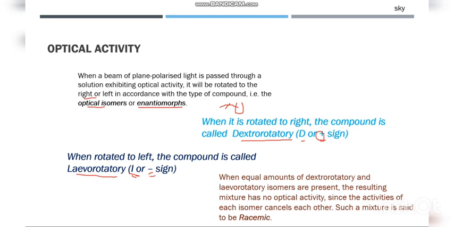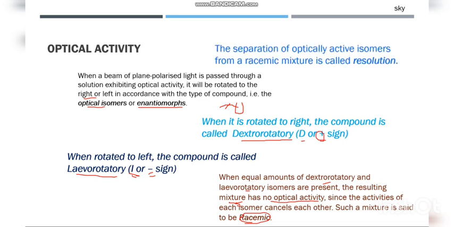If equal amounts of positive dextro and negative levorotatory isomers are present, then it will result in a mixture which will cancel out each other's effect, and it will have no optical activity. Such mixtures are called racemic mixtures. The separation of these optically active isomers from a racemic mixture is called resolution. So if we have a racemic mixture having dextrorotatory as well as levorotatory, we can separate it by the process called resolution.